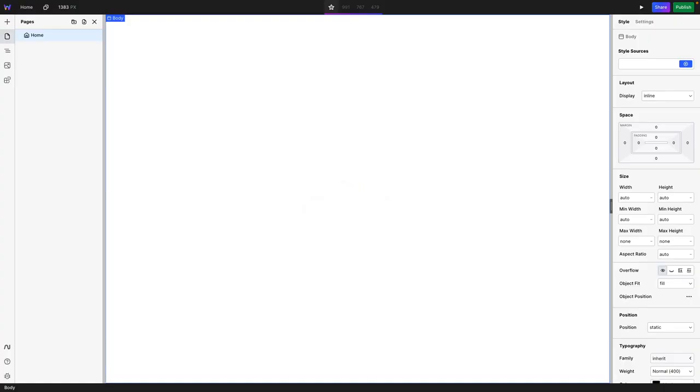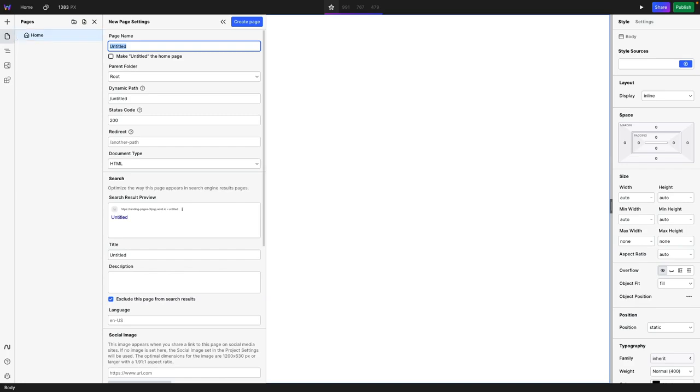And this is the part of Webstudio. There's absolutely nothing here right now, but I need to create a dynamic page. To do that, let me go over here in the section that says pages, and over here, new page. I'm going to create a page and call it post. And in here, if I scroll down to the dynamic path, you see, I need to create a dynamic path by including certain parameters in the name.